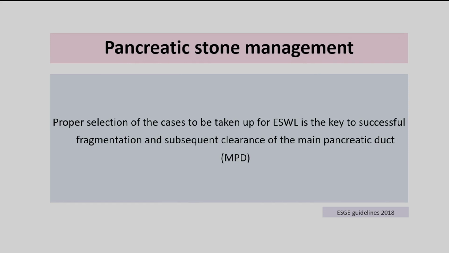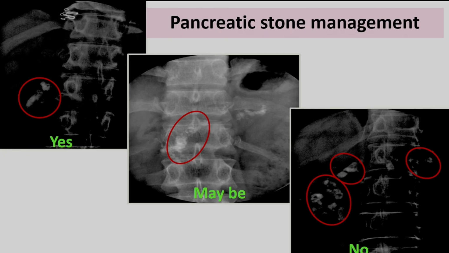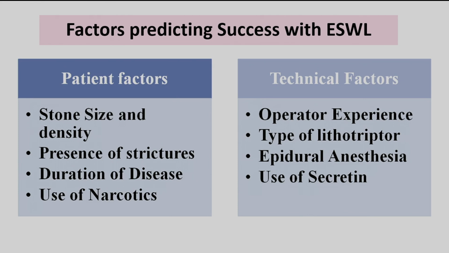What is important is proper selection of cases to be taken for ESWL. That is the key to success. If you look at the 3 diagrams, first on the left, the disease burden is in the head of the pancreas. These are the best candidates for ESWL. The middle one, where the stones are in the mid body, you can take. If the disease burden is in the entire pancreas, it is better not to do ESWL or ERCP. If the patient is symptomatic, better to send the patient for surgical intervention.